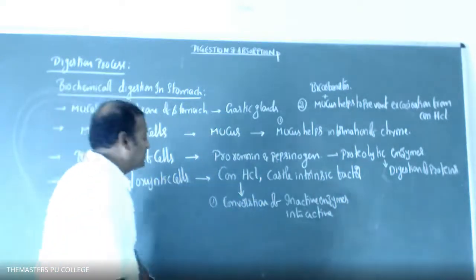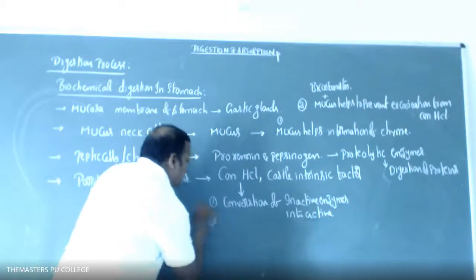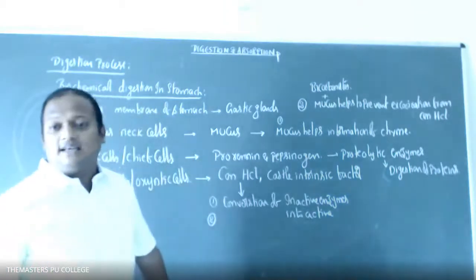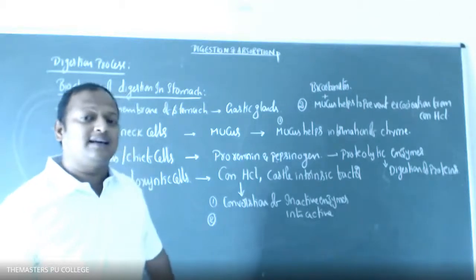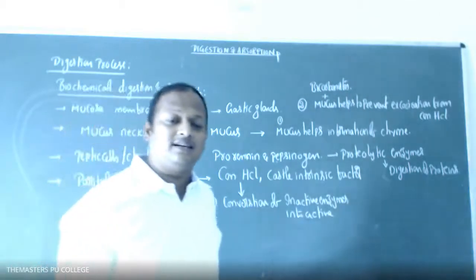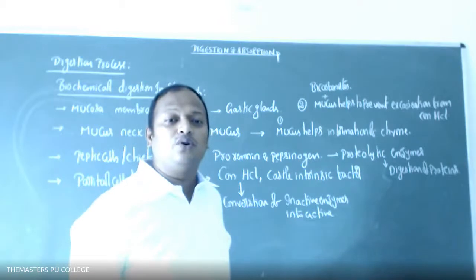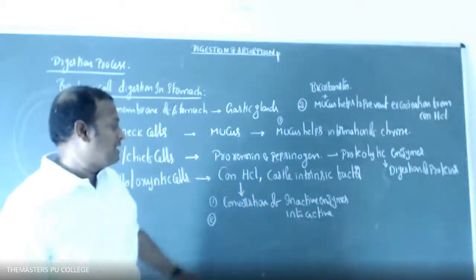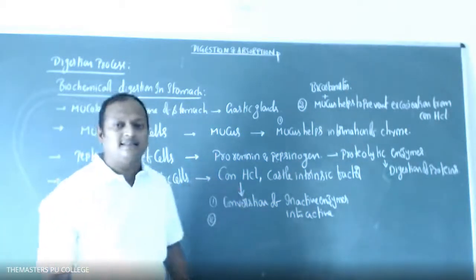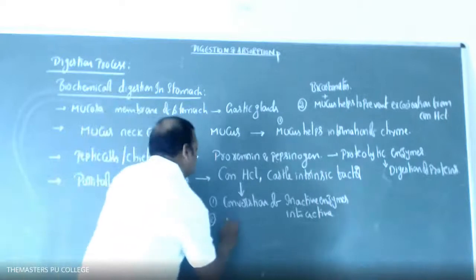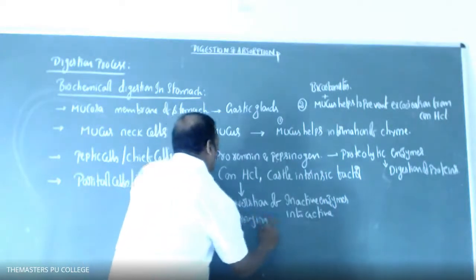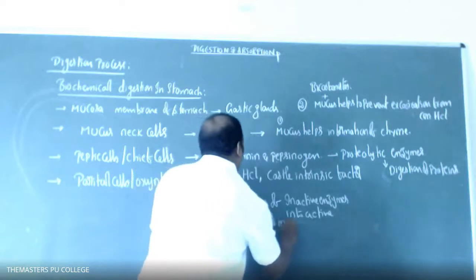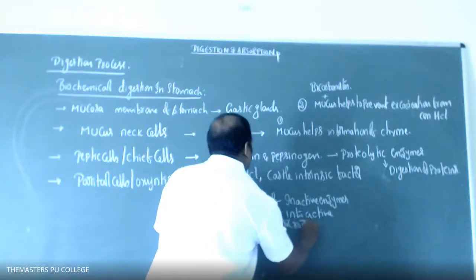That is the first function of the HCl, and now the second function. In the region of the stomach, any type of microorganisms present are killed by the presence of concentrated HCl. Destroying of microorganisms.